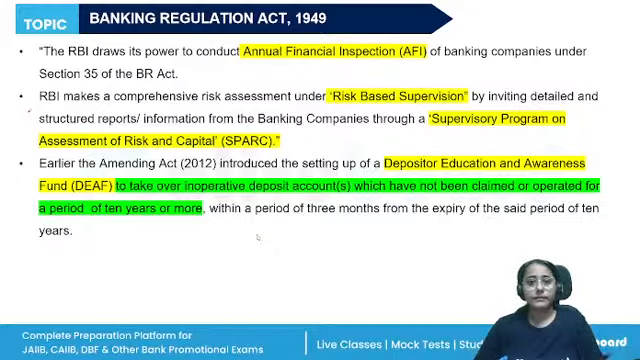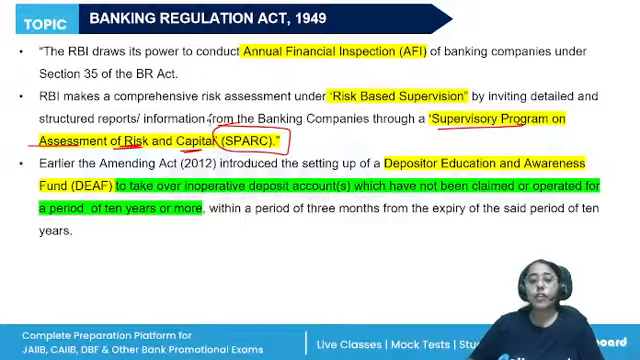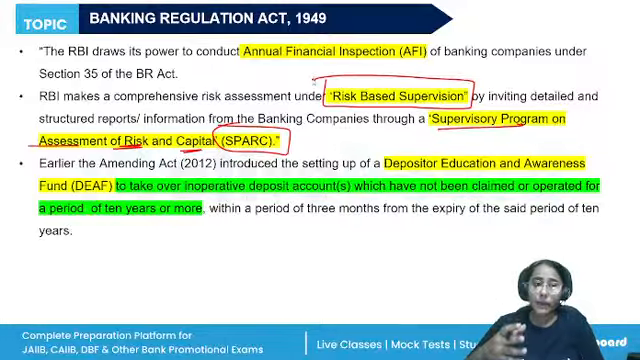Then RBI also has the power of the annual financial inspection, again given in the Banking Regulation Act. So RBI makes a comprehensive risk assessment. Remember the full form, SPARK, Supervisory Program on Assessment of Risk and Capital. So RBI makes a comprehensive risk assessment under the risk-based supervision. Again, we'll be studying about it in detail in unit 4, the returns, inspection, winding up, mergers.